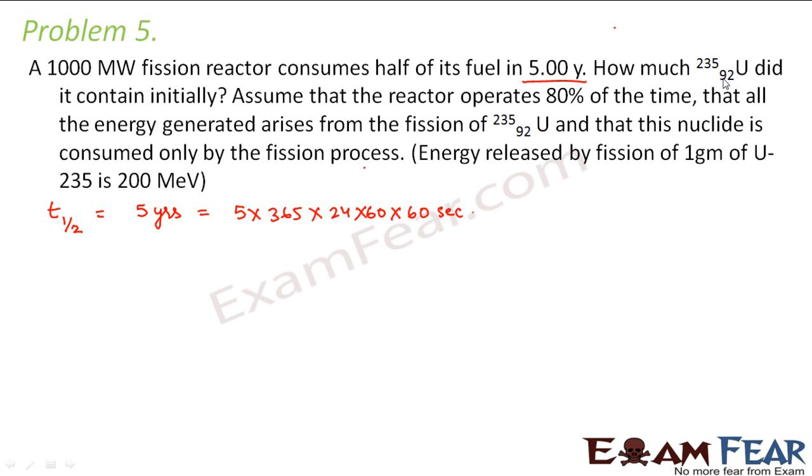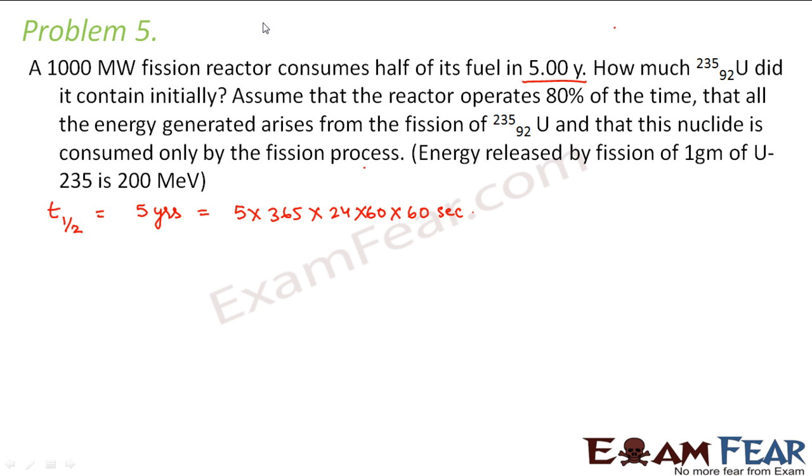How much uranium-235 did it contain initially? So we have to find out the initial amount of the fuel. Assume that the reactor operates 80% of the time, that all the energy generated arises from the fission of uranium-235, and that this nuclide is consumed only by the fission process. So what is the fuel here? The fuel is uranium-235, whose half-life is 5 years.